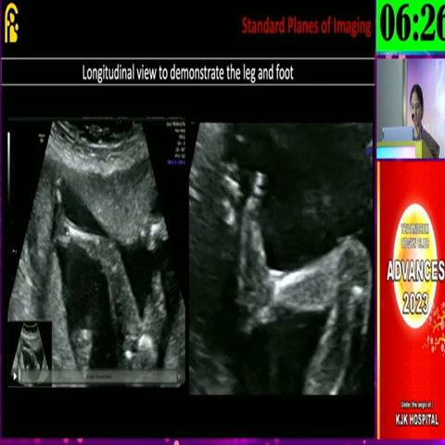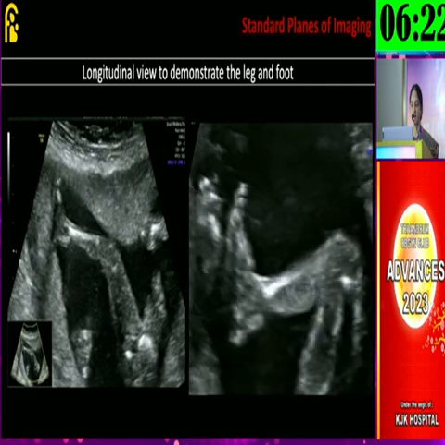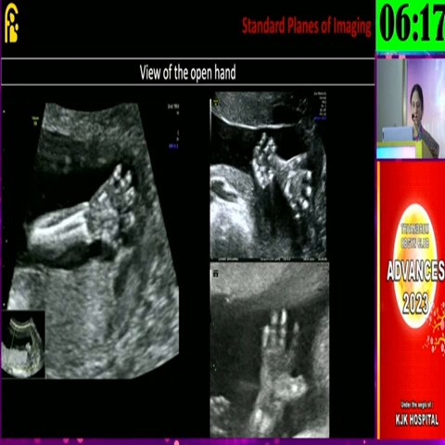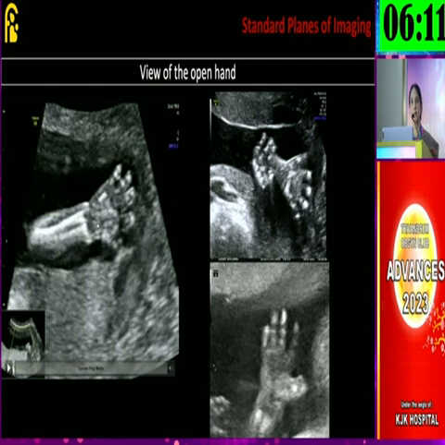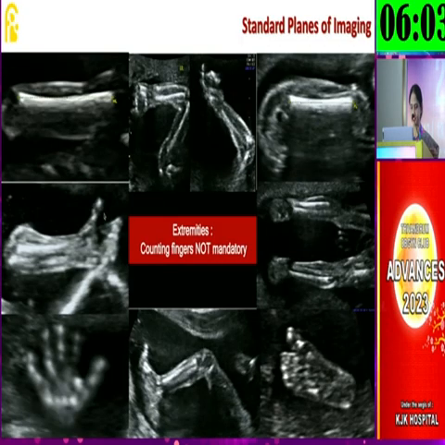Limb imaging, coming to the longitudinal view, in a single sweep you can see the proximal, mid, and then distal part of the limb. And then the ankle, documentation of the ankle joint is very important, where we can actually exclude talipes as well. If the baby comes and says hi to you, then the majority of the abnormalities can be excluded, especially trisomy 18. So in the upper limbs also, we have to document three segments, that is proximal, mid, and then distal, which includes the hand as well. So this picture gives an idea about all the standard planes for the limbs.